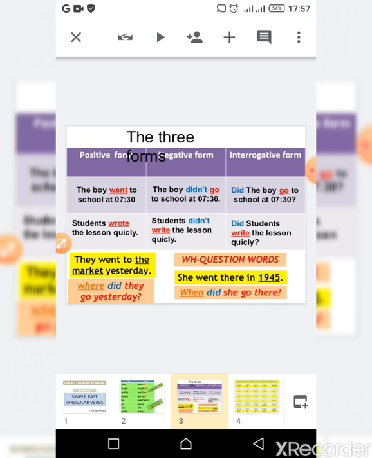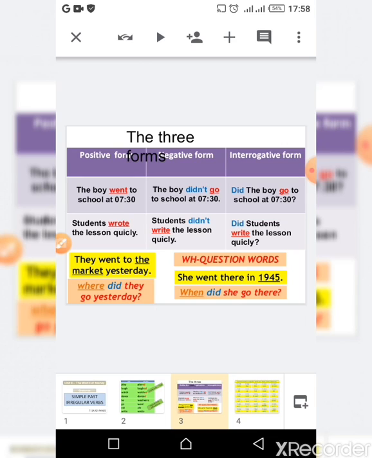Let's see another example. Students wrote the lesson quickly. Here the verb wrote is the simple past of the verb to write, and it's the positive form here. The negative form: students, again, did plus not plus the infinitive of the verb. So here we get, students didn't write the lesson quickly. The interrogative form of the question: did plus subject, students, plus verb in the infinitive, write. So, did students write the lesson quickly? Of course the answer is going to be yes, they did, or no, they didn't.